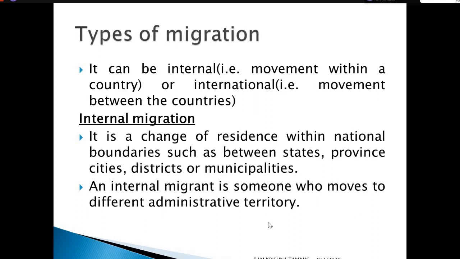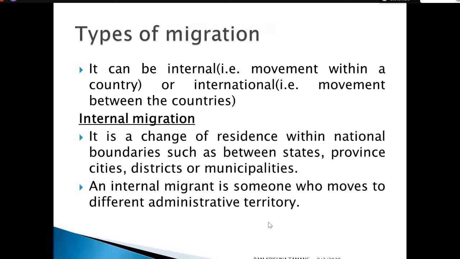It can be subgrouped into internal migration, that means movement of individuals within the country, the migration inside a certain bounded area. Another one is international migration, that means the movement between countries, from one country to another country.